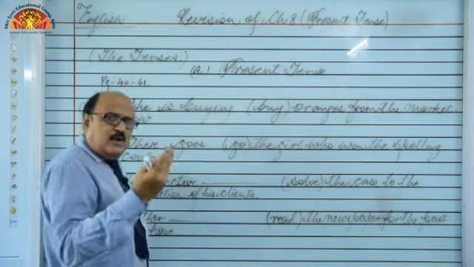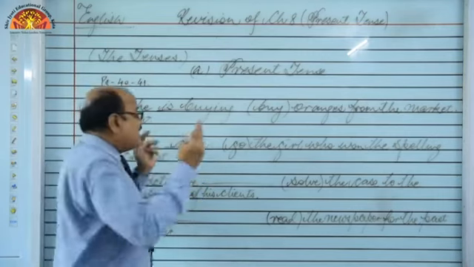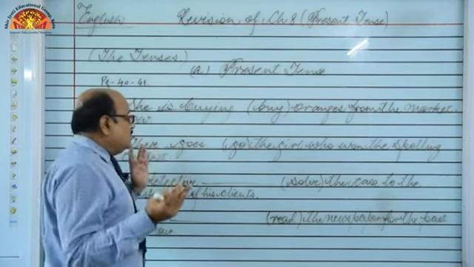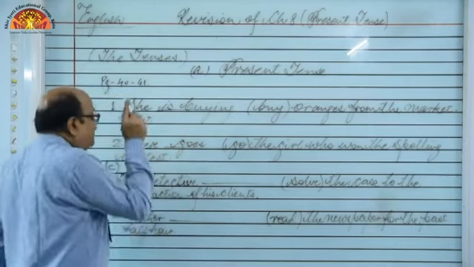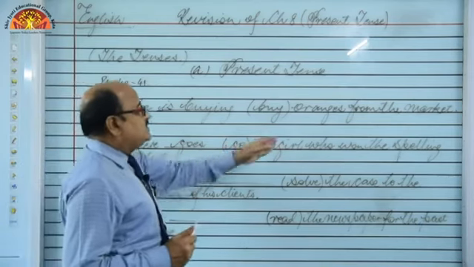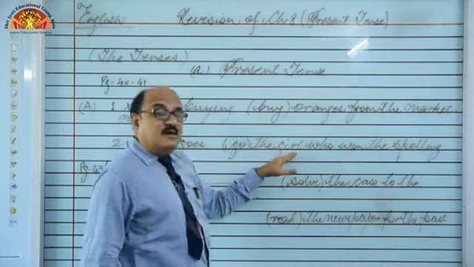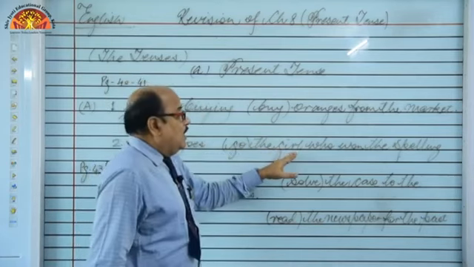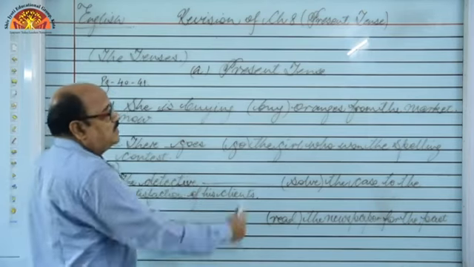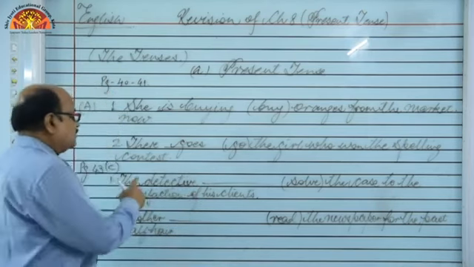Means I go, we go, you go, they go. But he goes, she goes, it rains. So here there is there, so we'll treat it as singular. So there goes the girl, right? Because we are talking about the girl, her activity is there. That's why we can say there goes the girl who won the spelling contest.